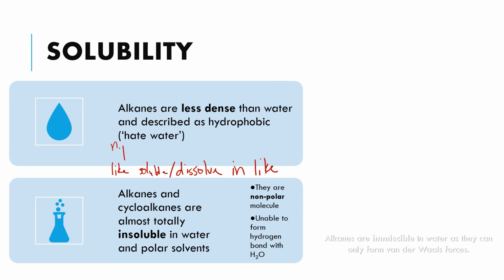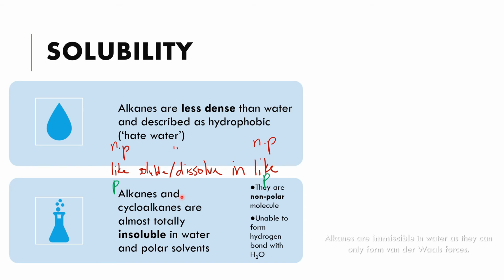Kalau kita ada non-polar, maka non-polar akan soluble ataupun dissolve in non-polar solution. Kalau kita ada polar solution or polar molecule, dia akan soluble or dissolve in polar molecule or solution as well. Okay, so itu maksudnya like will soluble or dissolve in like.